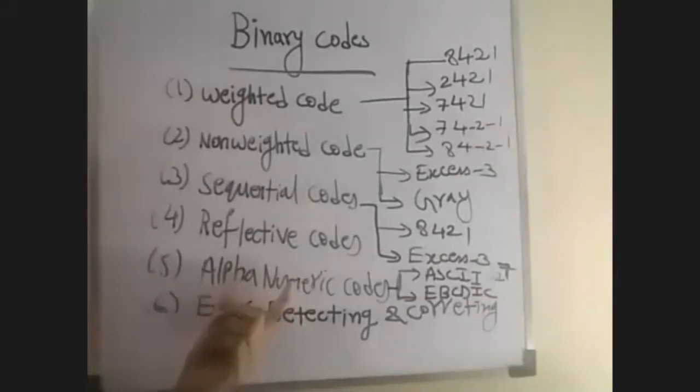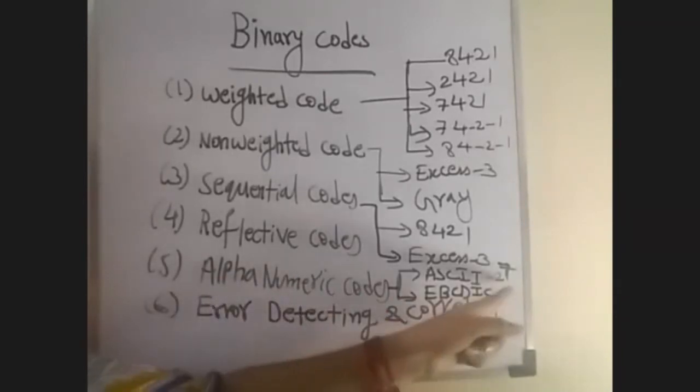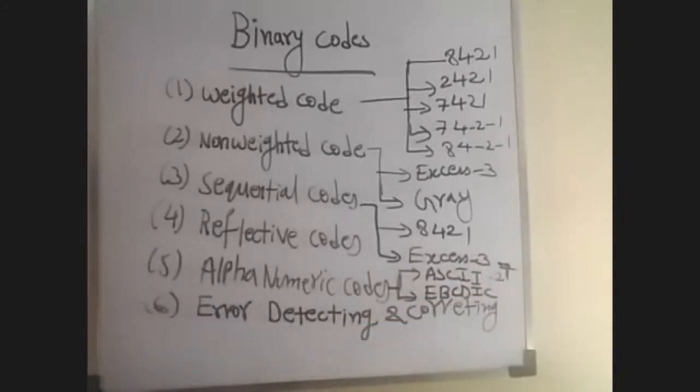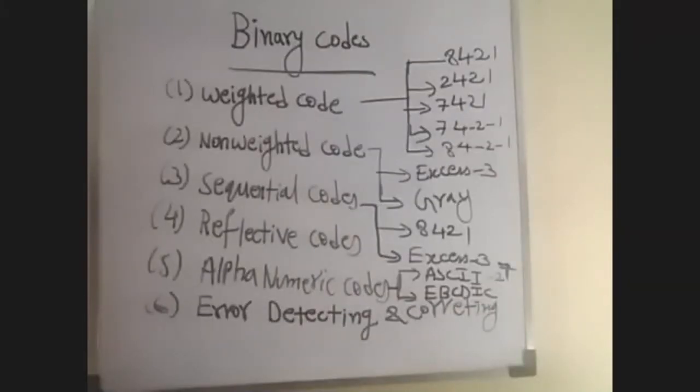Whereas EBCDIC is an 8-bit code representation, totally 256 symbols.